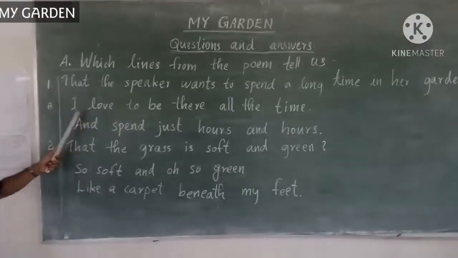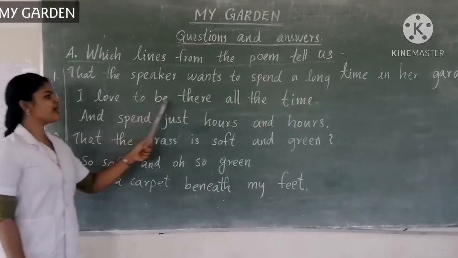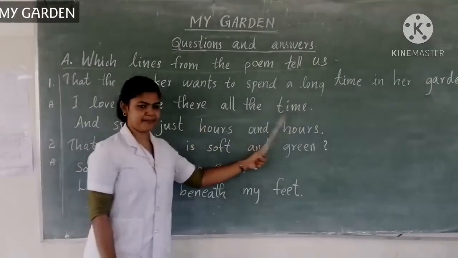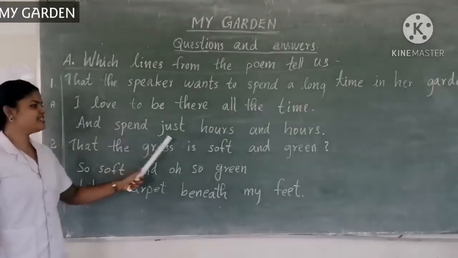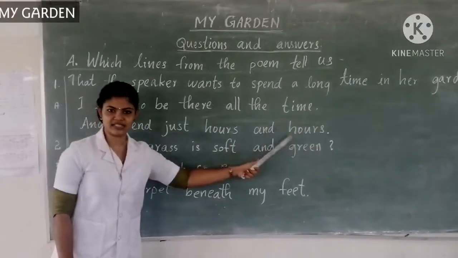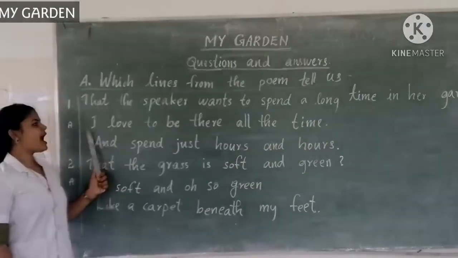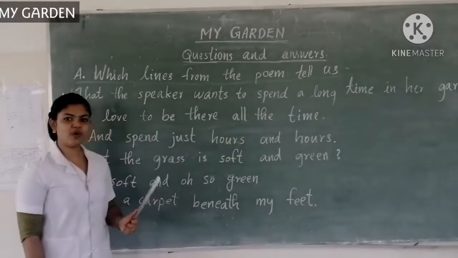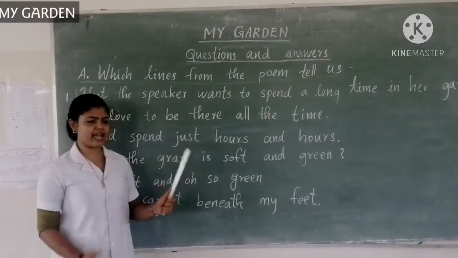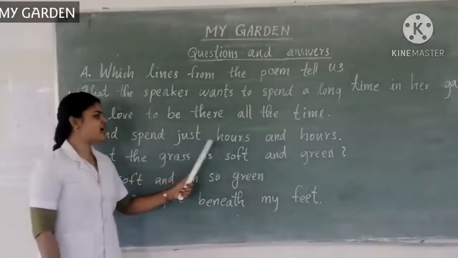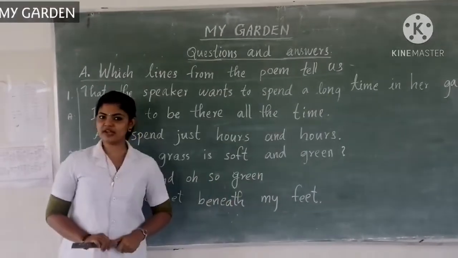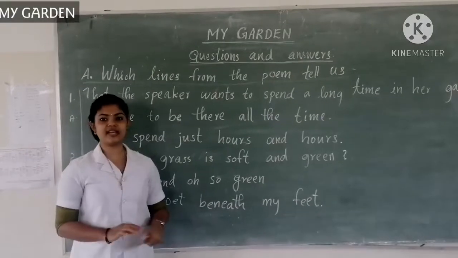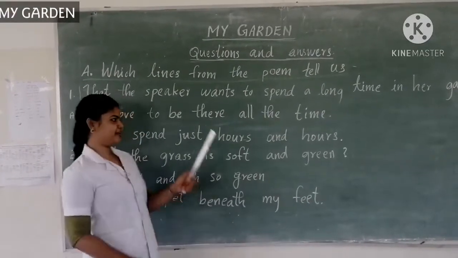Let's see the answer. I love to be there all the time and spend just hours and hours. Here the poet wants to be there in the garden all the time and spend just hours and hours.